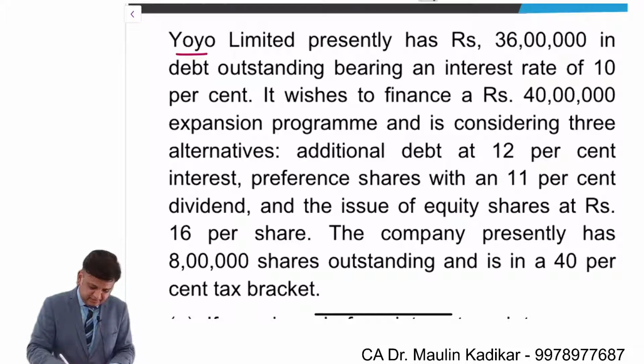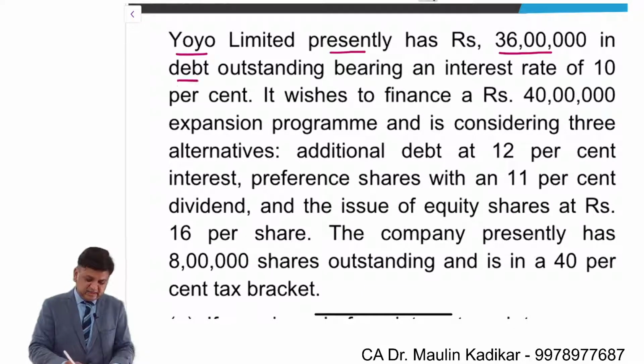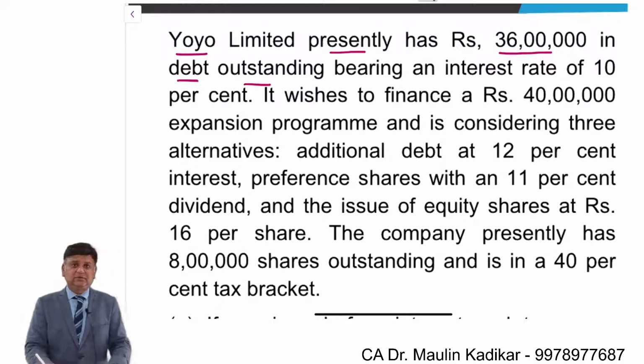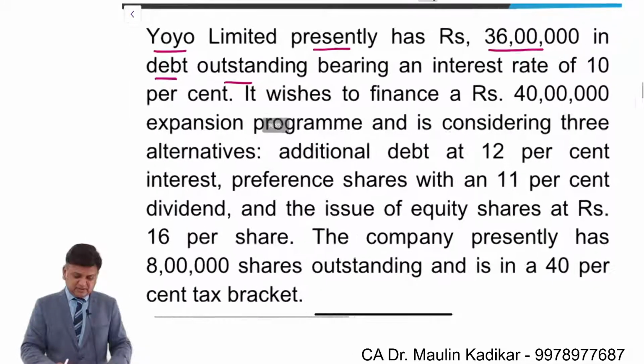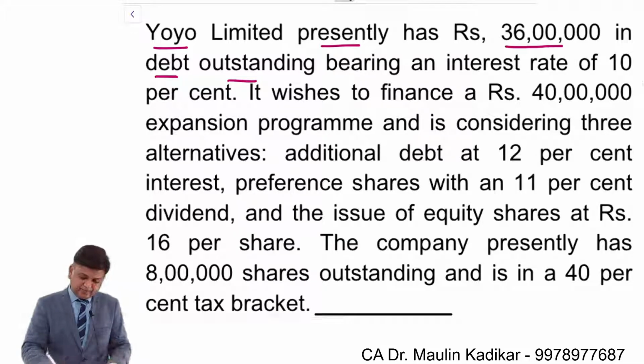Yoyo Limited presently has rupees 36 lakhs in debt outstanding. So the debentures issued by the company is 36 lakhs, bearing an interest rate of 10%.